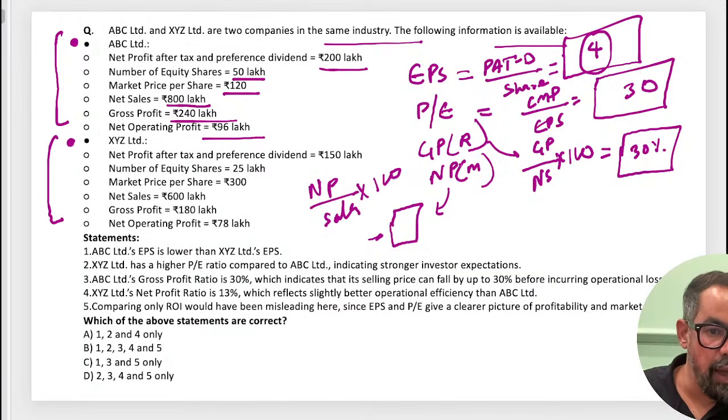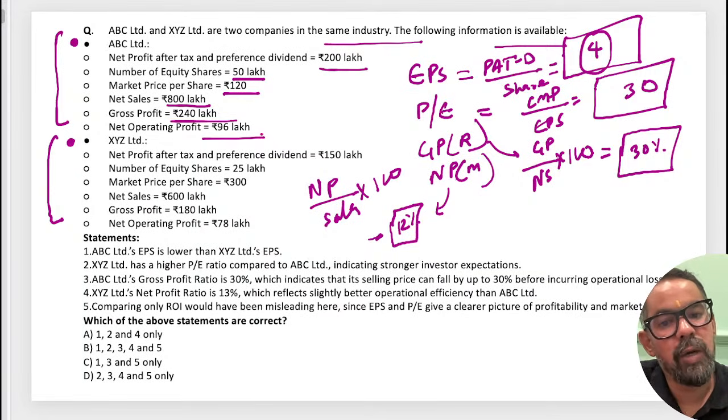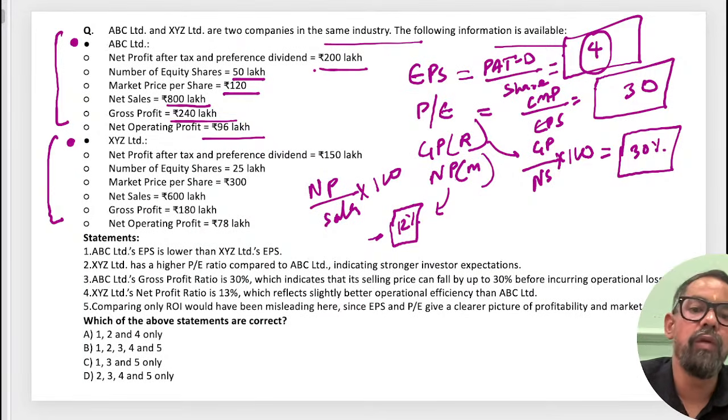And net profit is 96 lakh, 96 divided by net sales 800 into 100, so it is 12%. 12% is the net profit margin. Did you understand this much, yes or no? You got this one? So this is what we have calculated for the company ABC Limited. You have the same data for company B also.